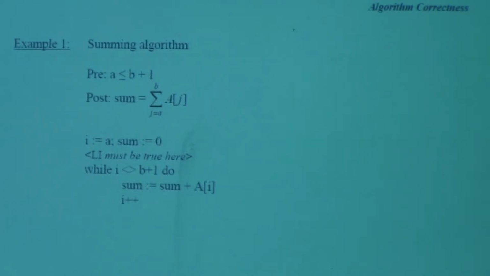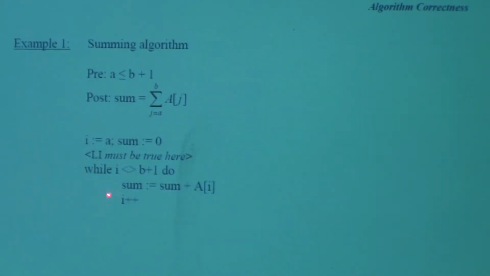So look at what I have over here. I start i as my index equal to a, which by the way is the bottom index of the array, and I initialize sum to 0. Now here is the key that you have to look at: the loop invariant must be true right here, because this is the loop. So the loop invariant must be true right now, before we ever start the iteration.